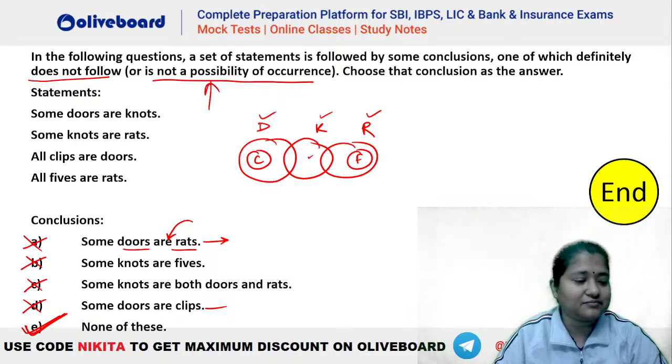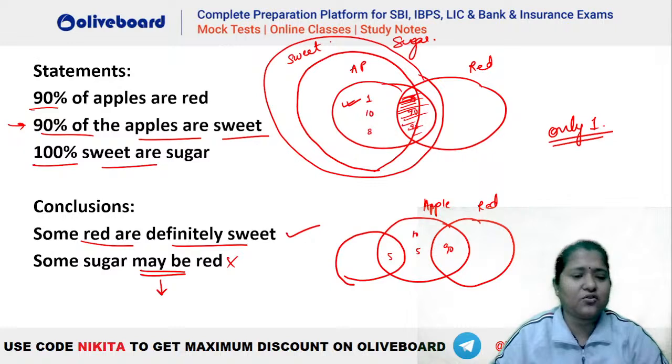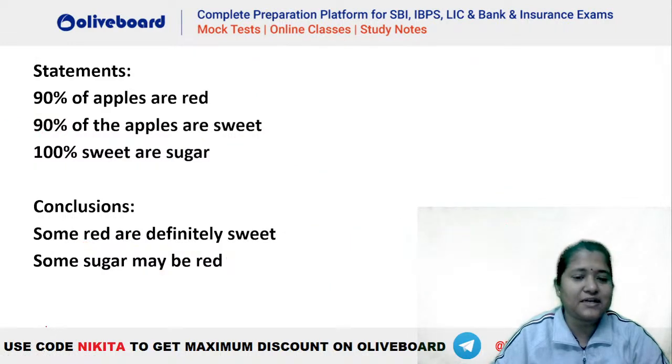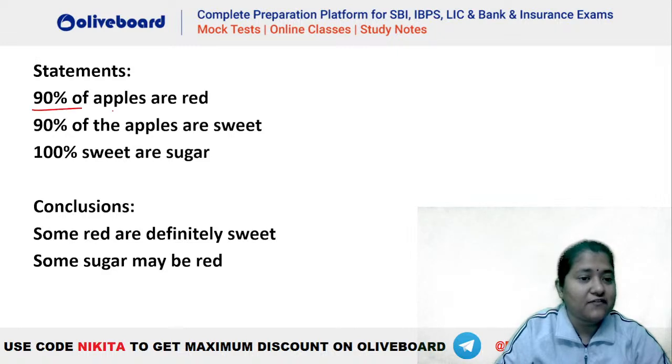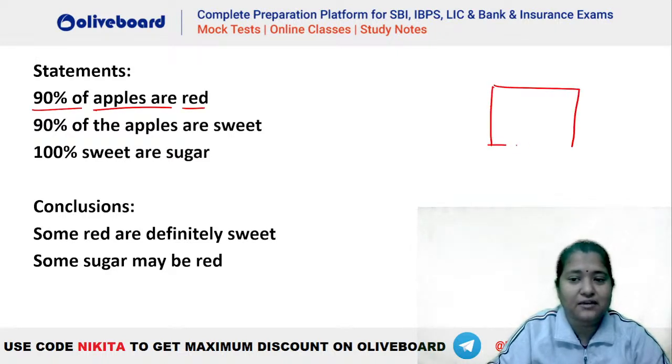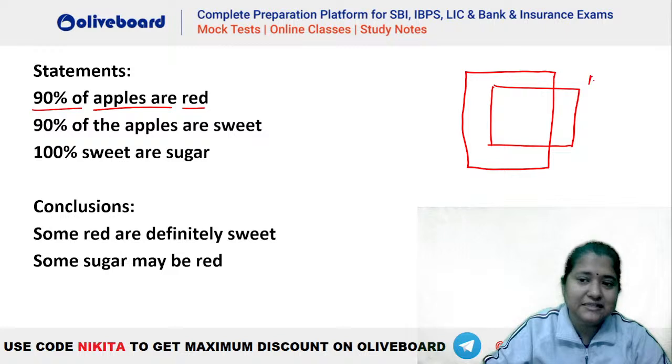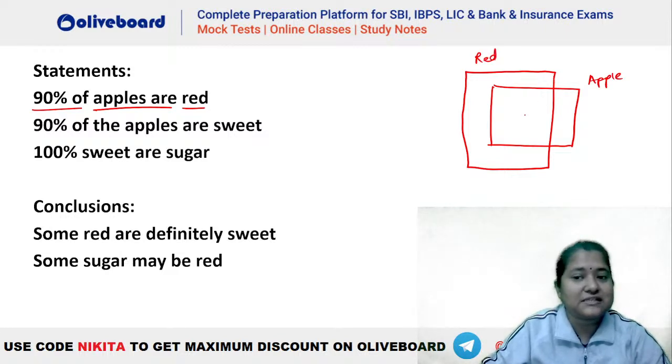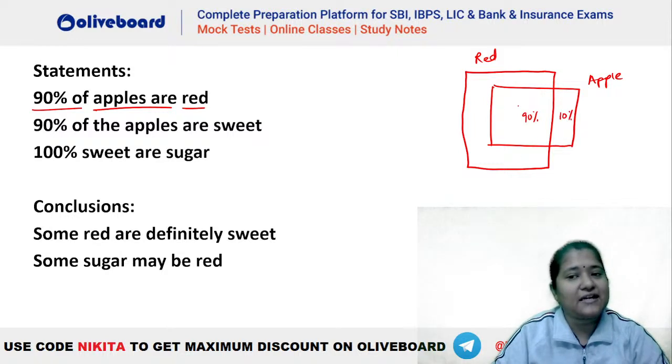Everybody clear? Okay. Chalo, we'll quickly go to this particular question once again. Somebody has a doubt in here. Okay. Let's understand this once again. Istar, dekho. When we have 90% apples are red, let's say this is your apples and this is your red. So this is your 90% apple. This is your 10% apple. So 90% of the apples are red will be something like this.